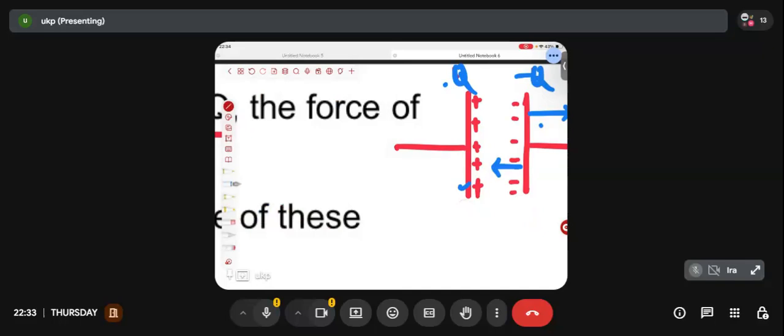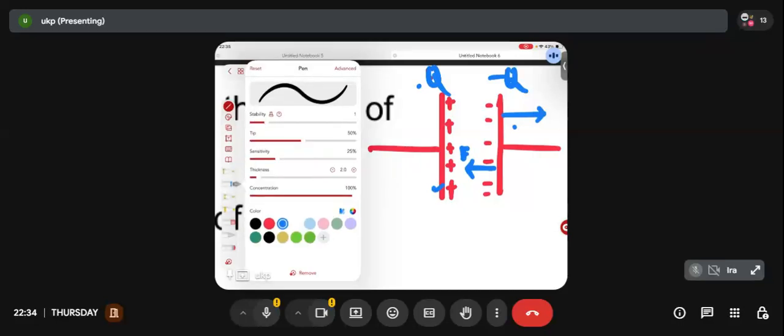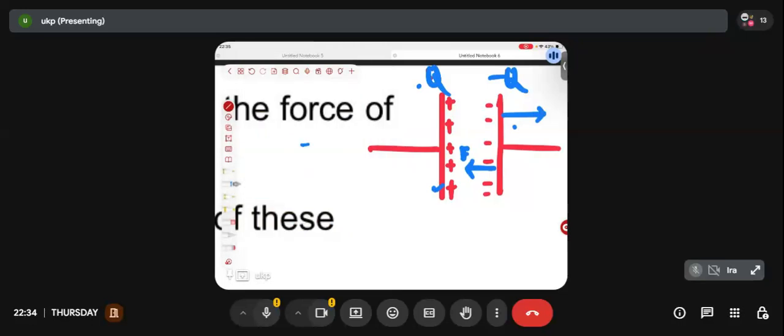So what will be the force experienced? What will be this force F? The force F will be nothing but the electric field, which is E, multiplied by the magnitude of charge. What is the magnitude of charge? Q. Sir, why are you not taking minus Q? But the negative sign only gives me an idea about the direction of the force experienced by the plate, right? What is the magnitude of the charge present in this plate? It is Q. So it will be just E into Q.